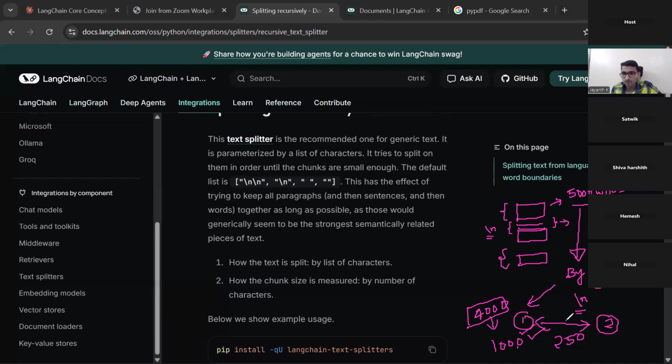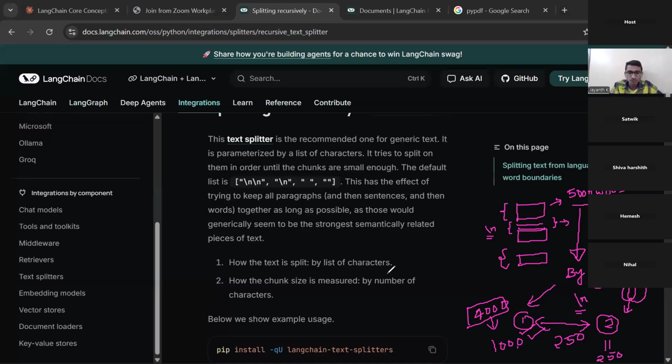I hope you can understand my writing, it's not that neat actually, so please adjust. Between 1 and 2, the overlap will be 250, meaning 250 words will be in the intersection, so that the model will understand the context, what is happening before and what is happening next.